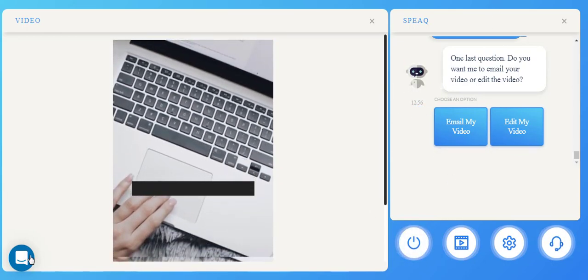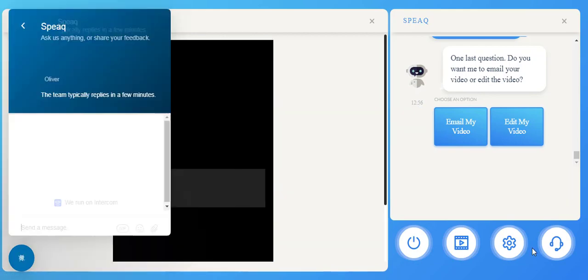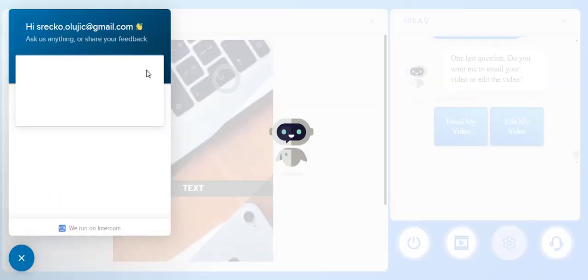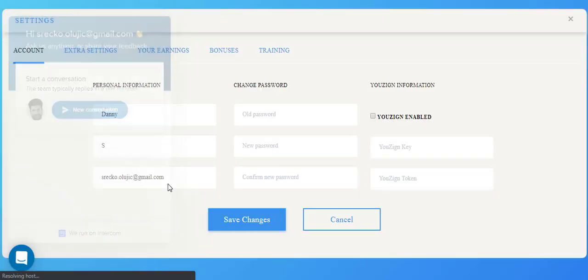That's it, guys. You have support right here on the left hand side if you need anything, and you have a support desk over here if you click it. If you go under the settings, this is where you can find your bonuses.